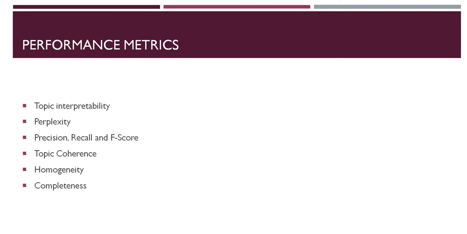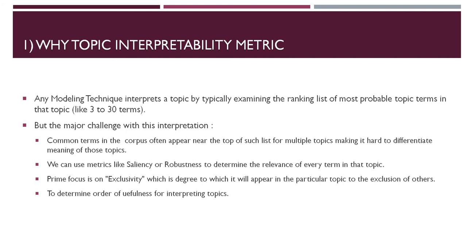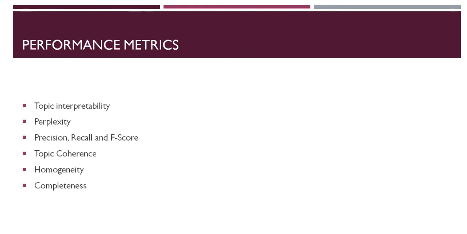But this is not the case with currently existing models. Humans can interpret topics in a very proficient way, but topic models as such cannot. So we use different techniques like robustness. Robustness talks about how relevant a particular word in a topic is, and there are various techniques that describe interpreting the topic at its best. Then we have perplexity, which tells how good the model is, how well the model fits.